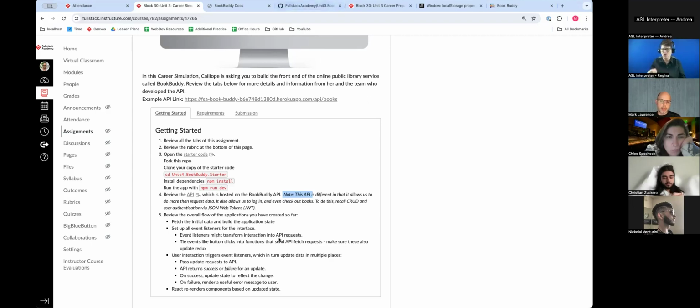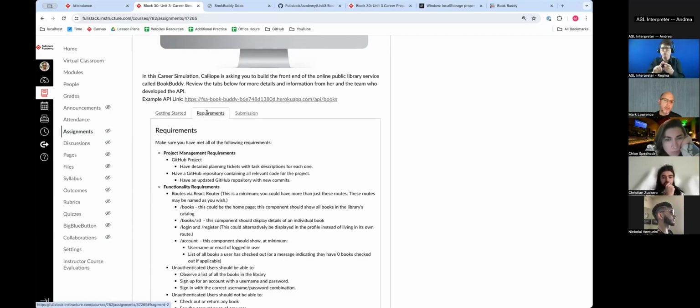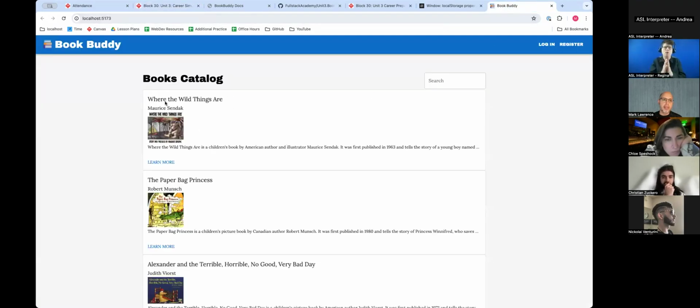And we'll go through the documentation. I'll review the overall flow of the application, fetch the initial data, set up event listeners, pass update requests to the API. Let's look at the requirements first. Well, actually, BookBuddy is going to look something like this.